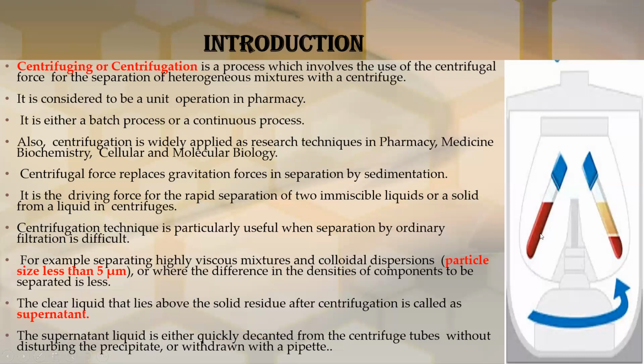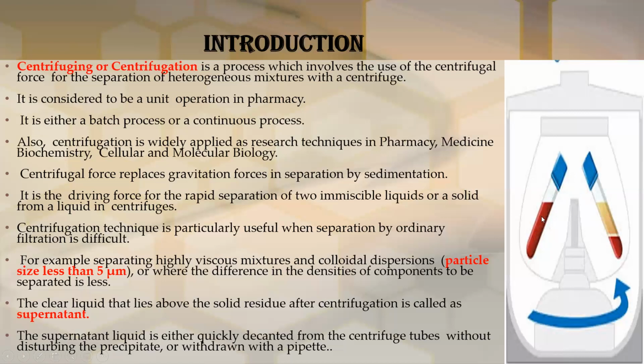So in the picture, this is a sediment, this is a residue, and above this there is a liquid.